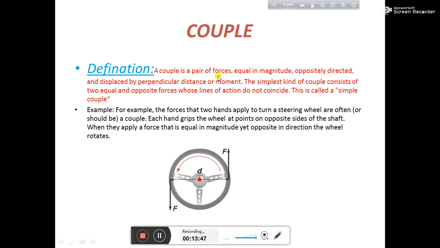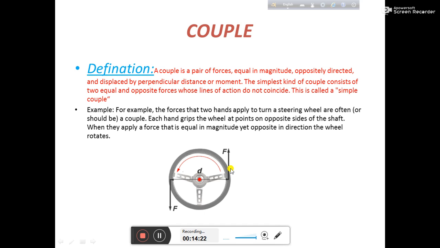Please note this term, equal in magnitude, oppositely directed and displaced by a perpendicular distance of moment. The simplest kind of couple consists of two equal and opposite forces whose lines of action don't coincide. This is called the simple couple. Now, three terms are very important. The forces will be equal in magnitude and oppositely directed, and there is a perpendicular distance between the two forces.